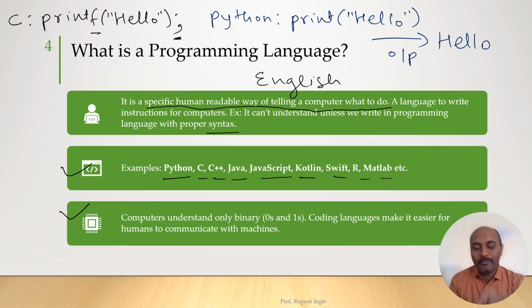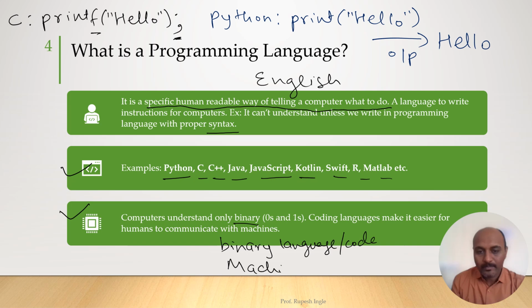One more thing to remember is that the computer only understands the language which is written in zeros and ones form. So that language is called binary language, or binary code. It is also called machine code, machine language or machine code.